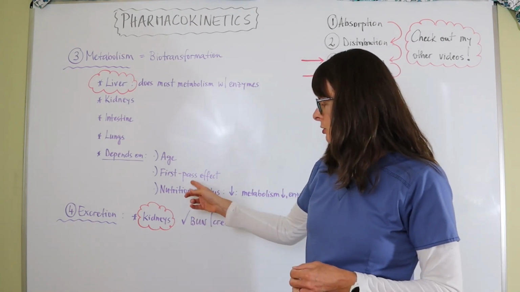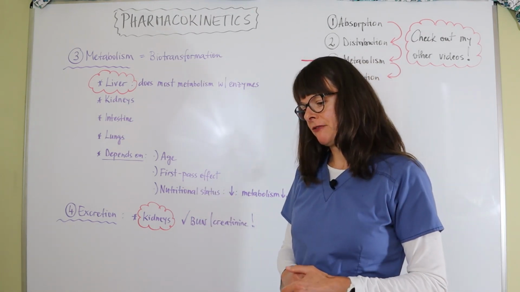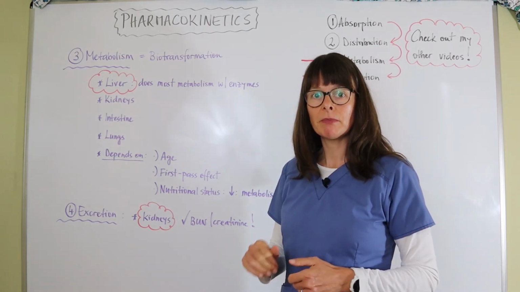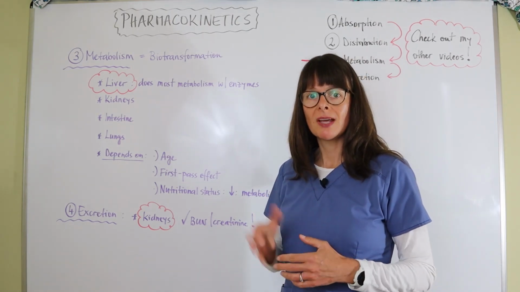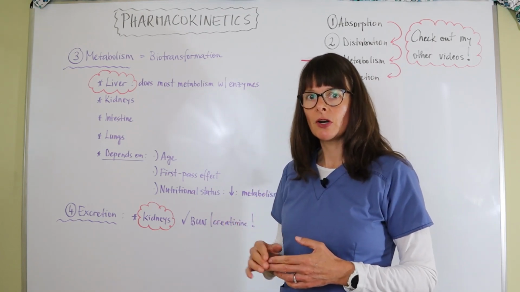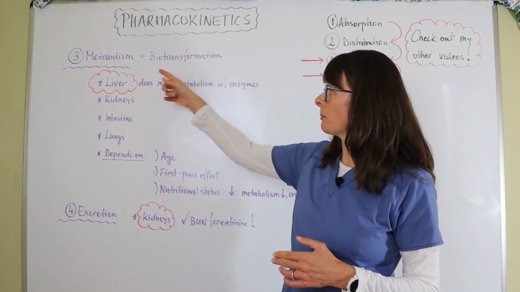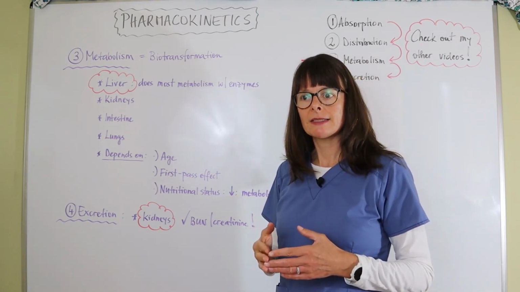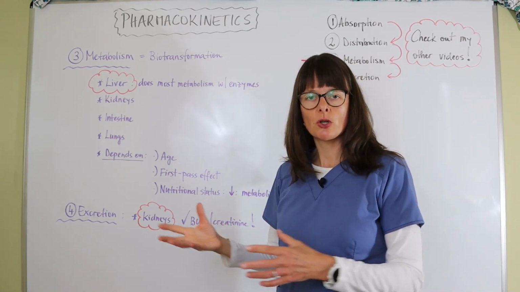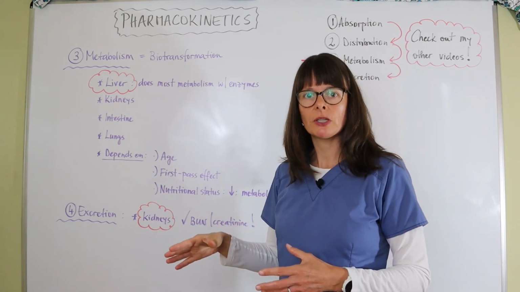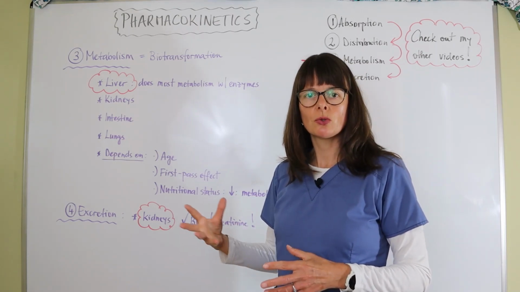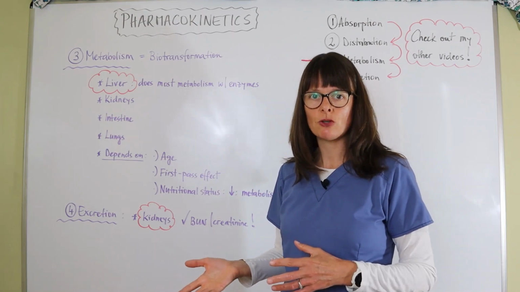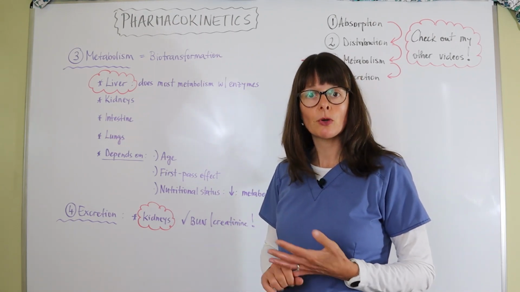Then there's a term called the first pass effect, which means that when a medication is administered by the oral route and passes through the liver, it is biotransformed or metabolized to such a high degree that there's not enough drug concentration left in the bloodstream after it goes through the liver to have the desired effect that we're trying to achieve with the medication. That only happens for oral medications.